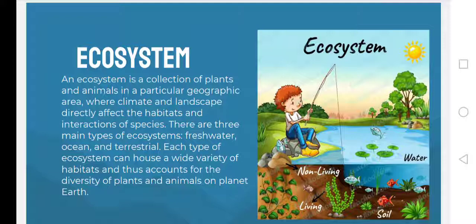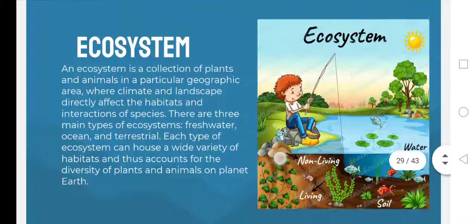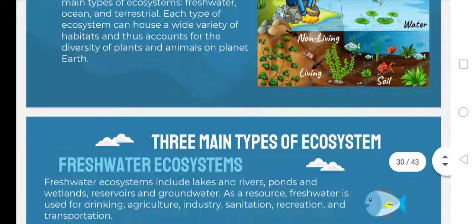So, there are three main types of ecosystem: the freshwater, ocean, and terrestrial. Each type of ecosystem can house a wide variety of habitats and thus accounts for the diversity of plants and animals on planet Earth. So, let's see the main types of ecosystem.